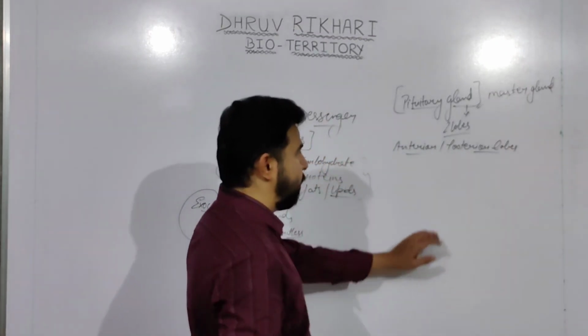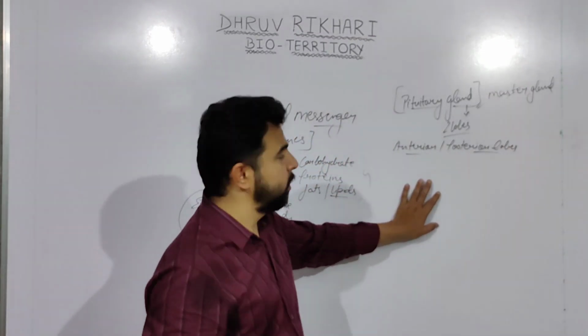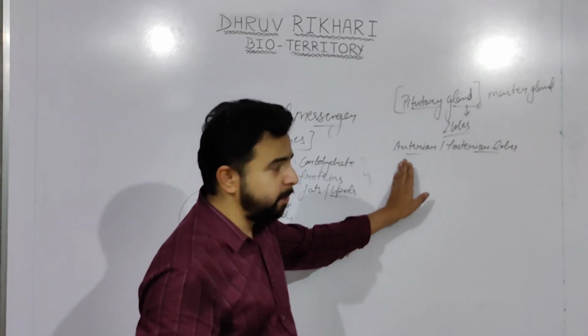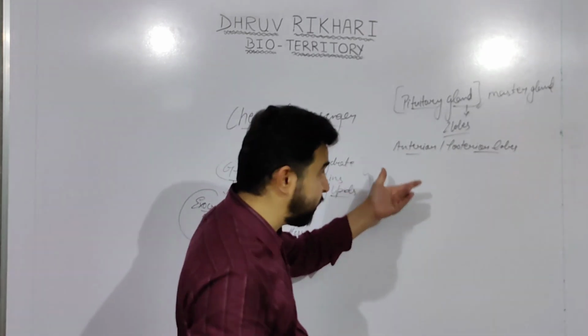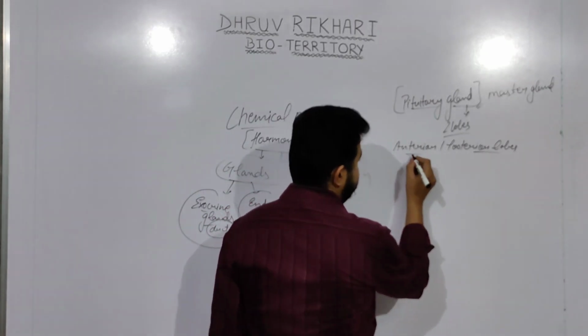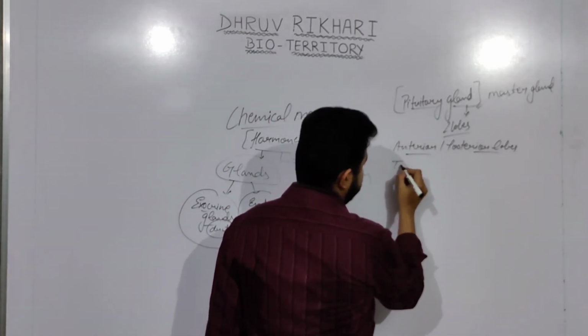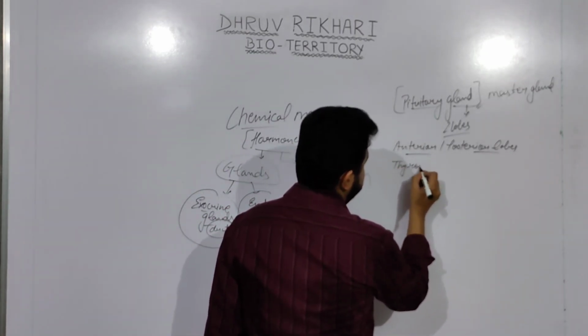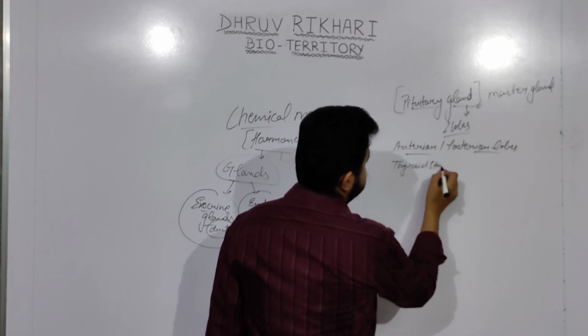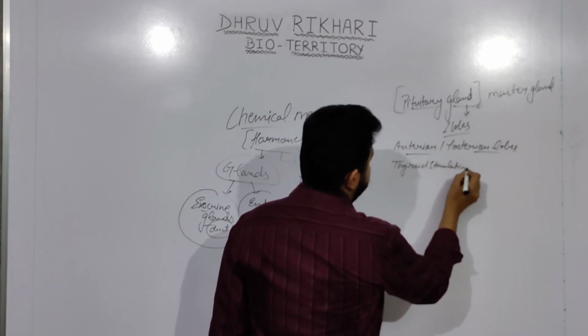These two lobes are helping in the secretion of different hormones. In the anterior part, there are several hormones secreted by the pituitary gland, like thyroid stimulating hormone.